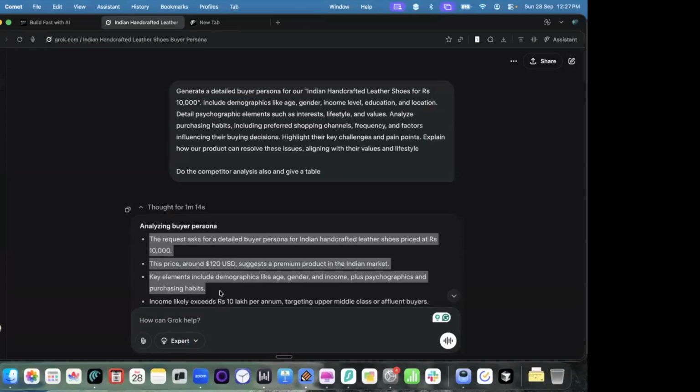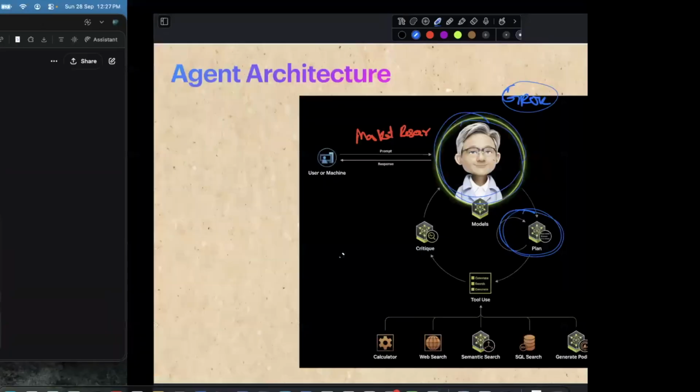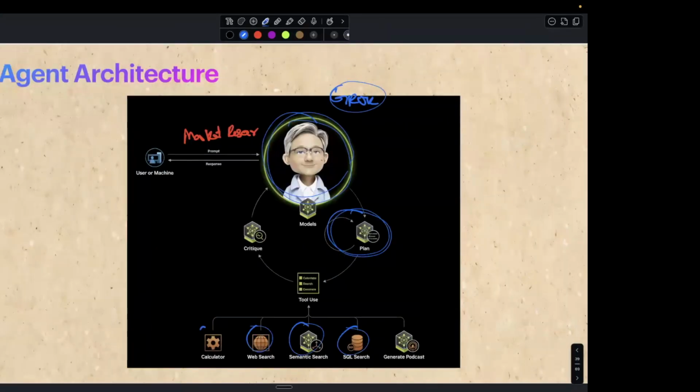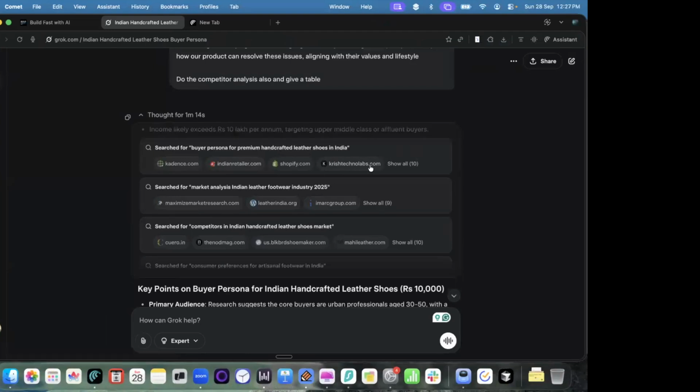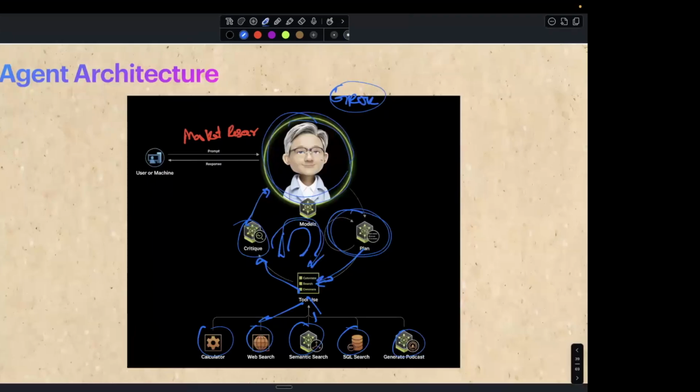It decides the plan, and then it's accessing the internet, accessing some tools it has, and then reading the website. It's reading all the websites, getting the information and passing it back to the model. This is happening in a loop, right? You ask the question, it goes to a website, gets search results, gets you the information, and goes back and forth. And a large language model is using different tools to fetch you the results and get you the output. So this is how our agent is working.